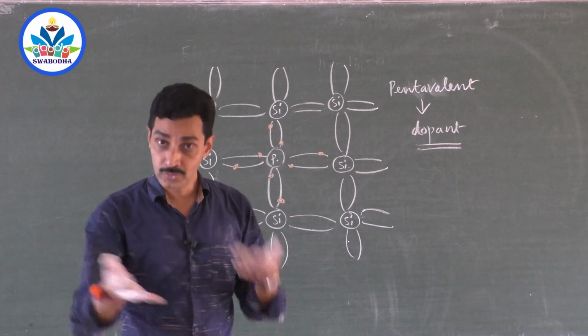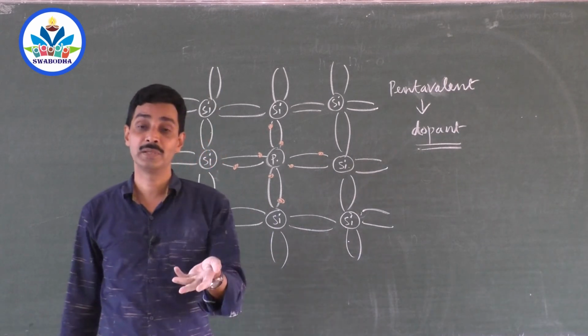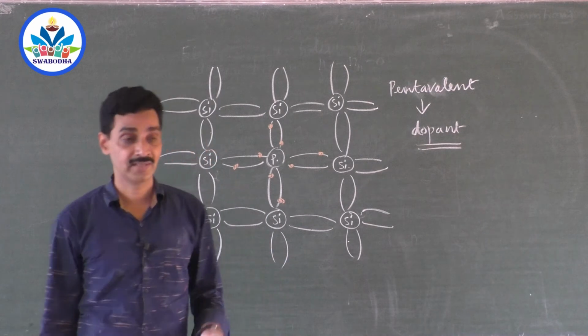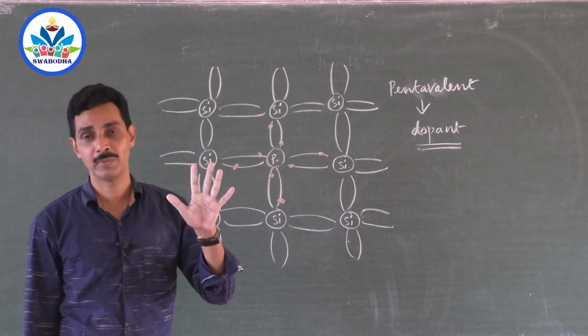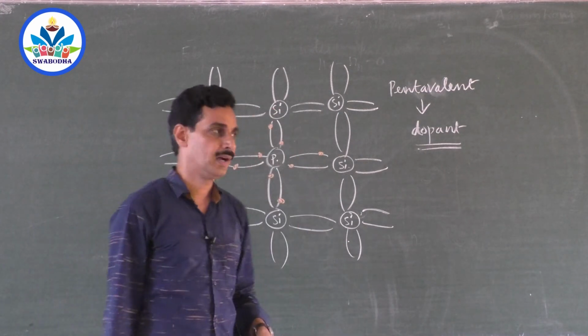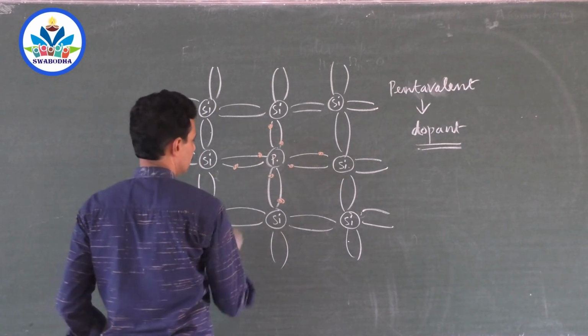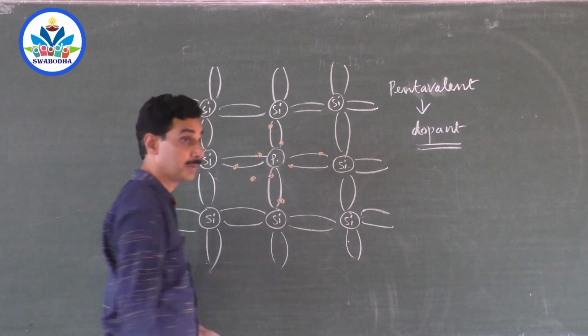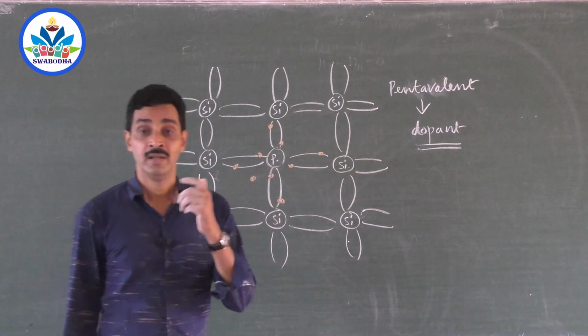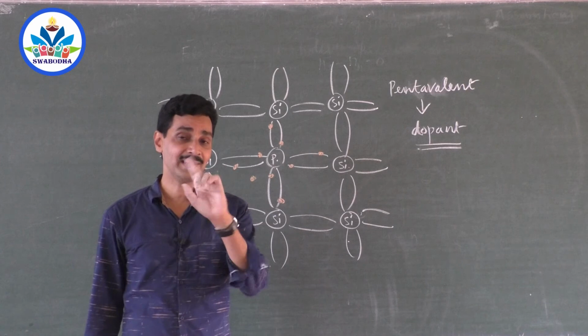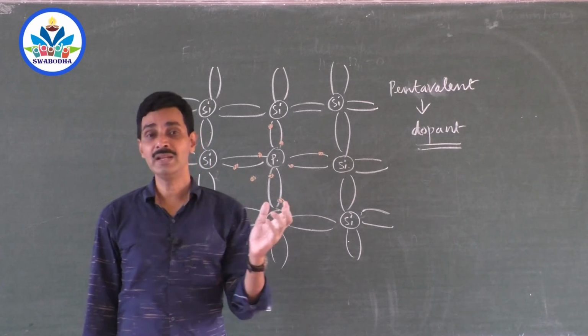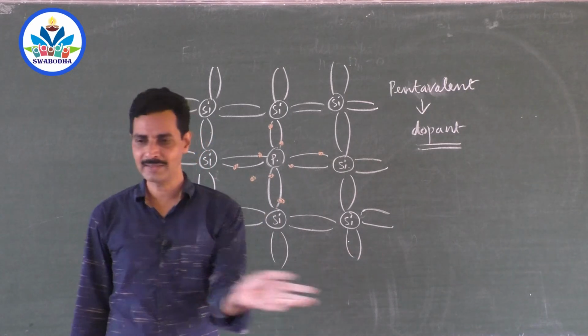Now phosphorus, you came here and we want to continue the bond. Phosphorus says, I have 5 valence electrons, no problem at all. I can give you 4 electrons for forming the bond. But what about the fifth one? The fifth one is free, because it had 5 valence electrons. Remember, that is not an extra electron, because when silicon is removed, the whole silicon atom is removed.